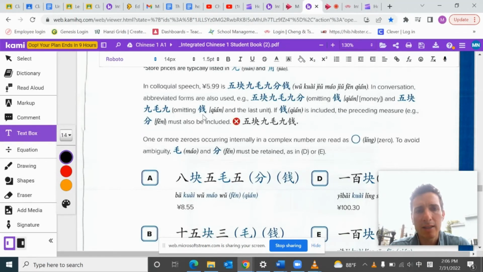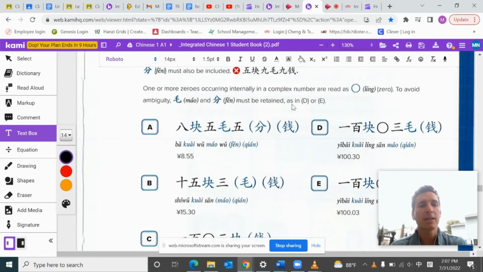You wouldn't say the 钱 unless you add the 分. I think that's what it's trying to say: you have to include the 分 if you want to include the 钱. But the simplest way is this, and this is the most extensive way to say it. So you can omit the 分 or the 钱, but if you omit the 分, you can't add the 钱.